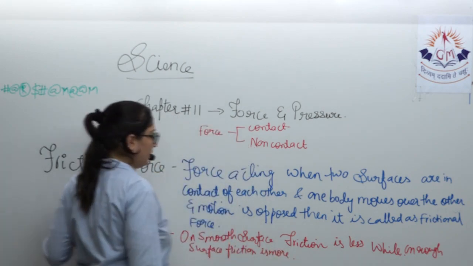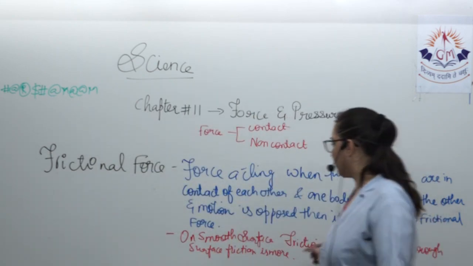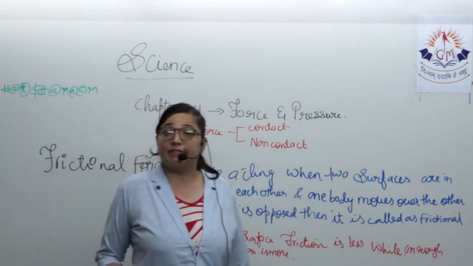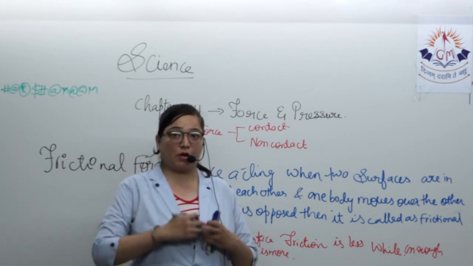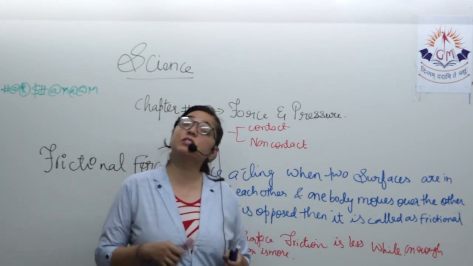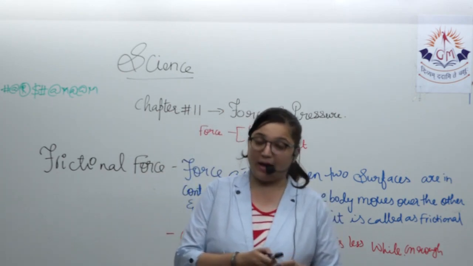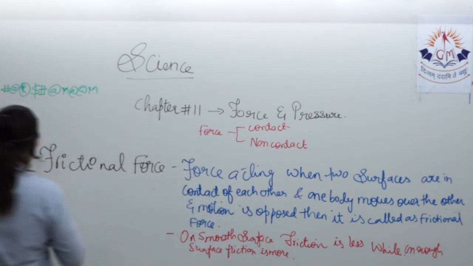Another very important point: how is this friction coming into existence? It is caused by the irregularities of the surface. This is its basic cause.